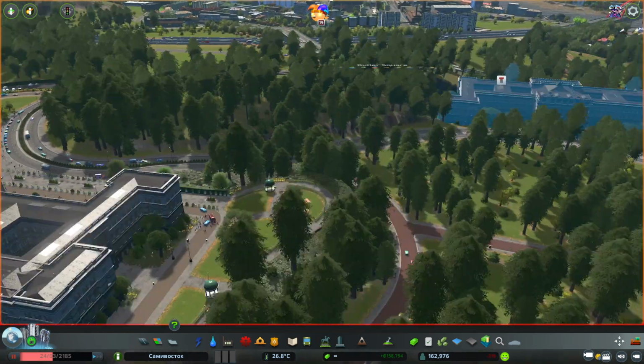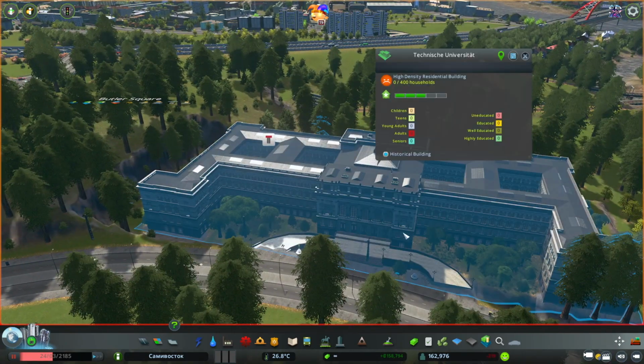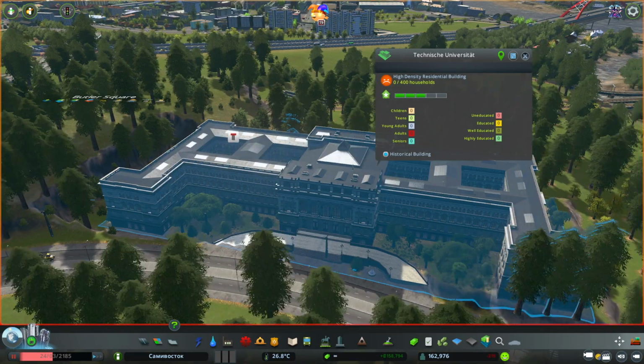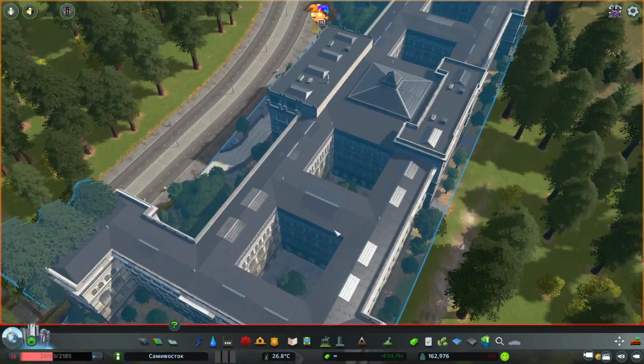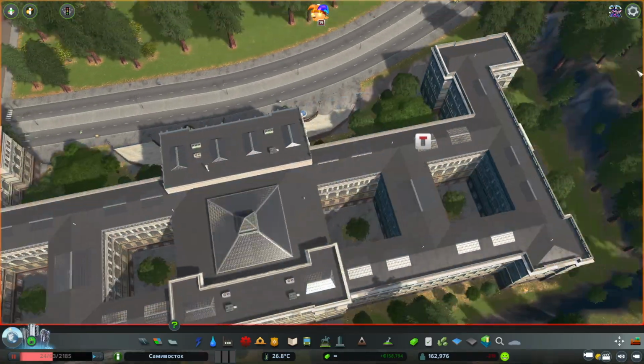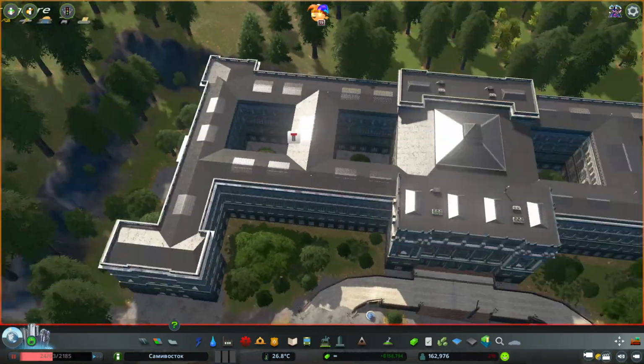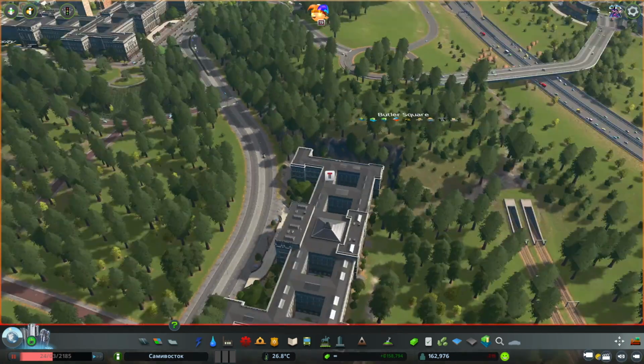And just to show you guys, I just placed it down here. So if I click on this one, it's actually 400 households. So we can pretend that all of this has been divided up into little apartments, and that's a lot of people, 400, but it is quite a large building.